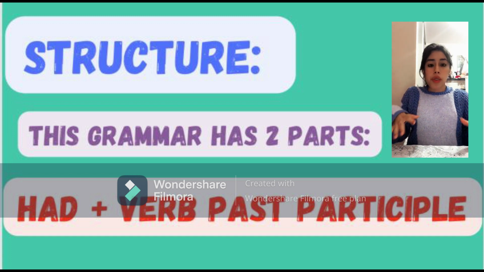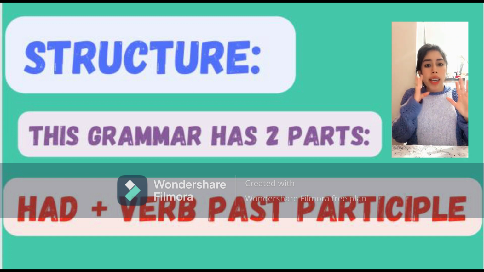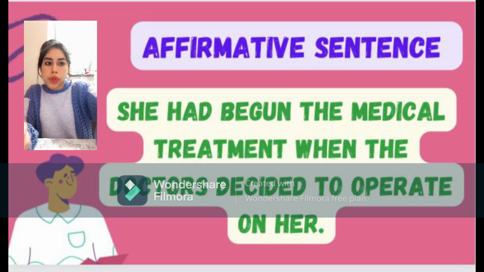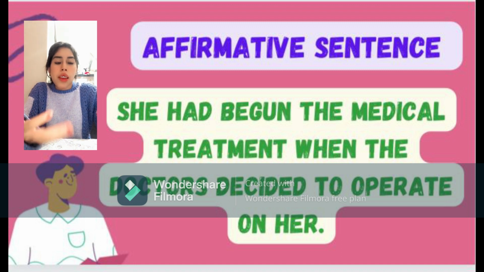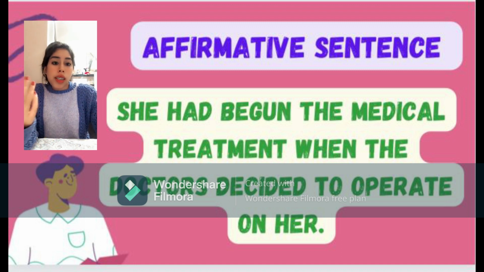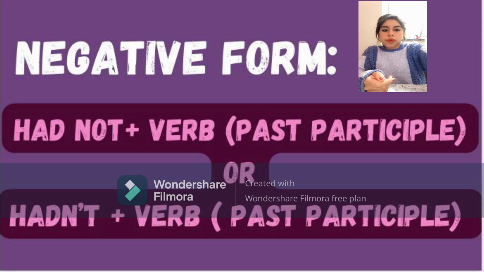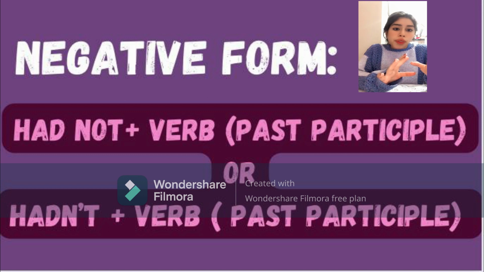Structure of the past perfect. The grammar has two parts: the auxiliary had plus the verb in the past participle. Affirmative sentence: she had begun the medical treatment when the doctor decided to operate on her. Negative form: in this case, the structure is auxiliary had not plus the verb in the past participle, or the contracted form is hadn't plus the verb in the past participle.